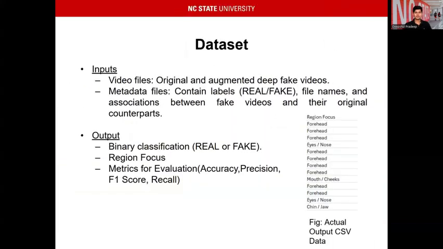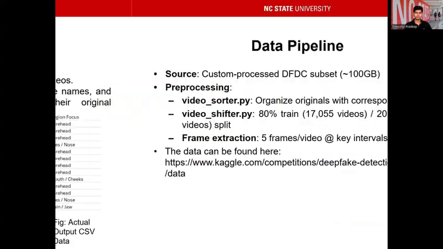Our data set consists of the previously said video files and metadata files, and we're looking to output a binary classification, real or fake, and a region focus. So we're trying to show what the model is focusing on when it's detecting a video as fake. We're actually getting an output CSV file which gives the prediction and the region focus if it's a fake video. We're also providing metrics for evaluation like accuracy, precision, F1 score, and recall.